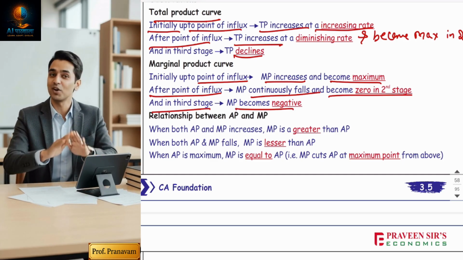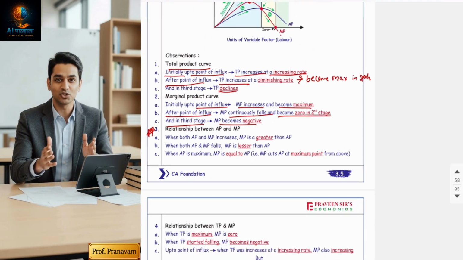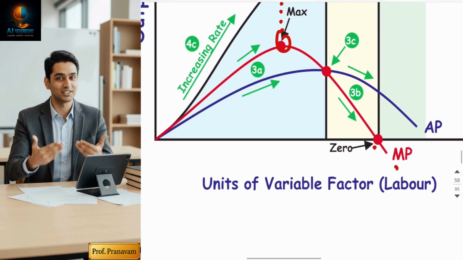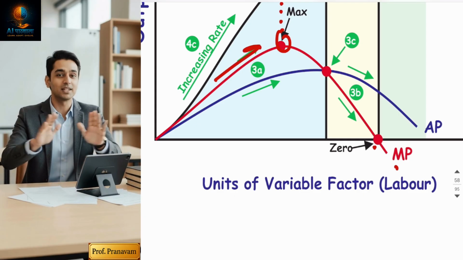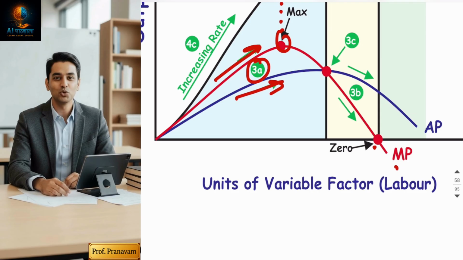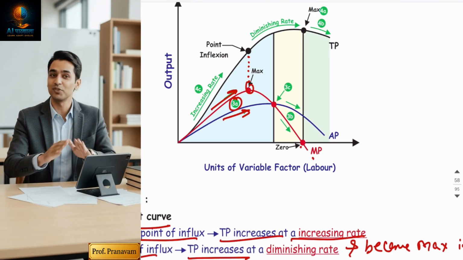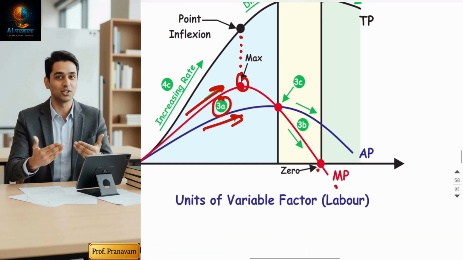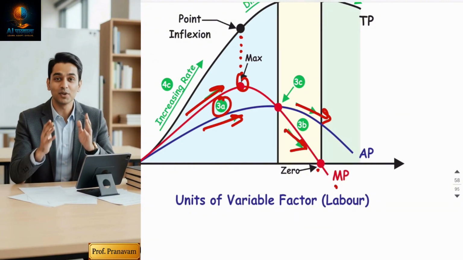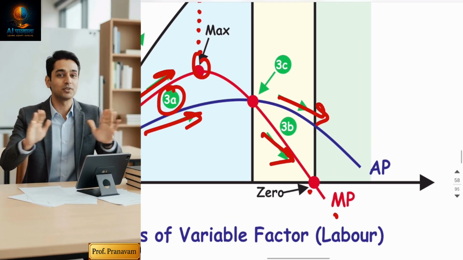Third MCQ. This is the most important part: the relationship between AP and MP. If you look at the diagram, there are three relationships between AP and MP. Relationship one: when AP and MP both rise, MP is greater. Best designed notes for you all with all graphical representations. Second, when AP and MP fall, MP becomes lesser. That's why the MP curve is below.